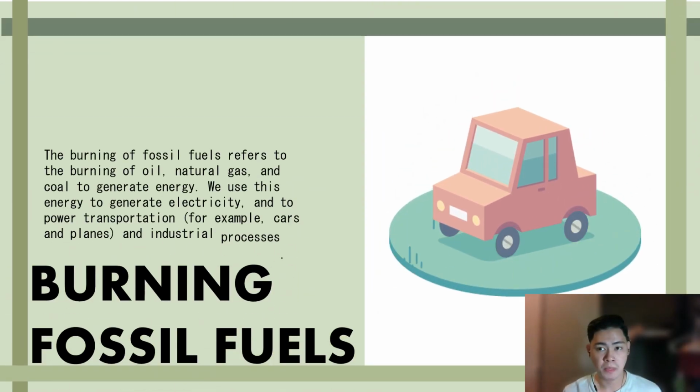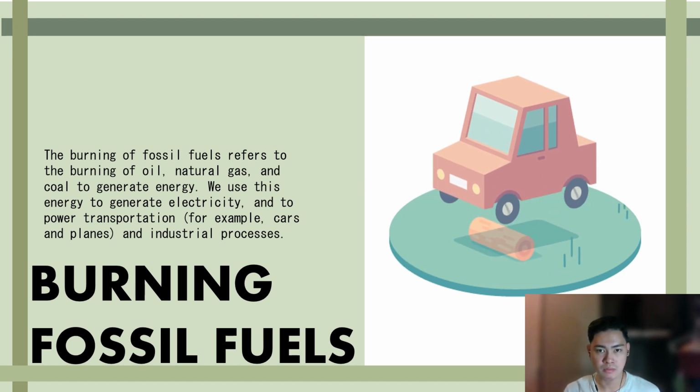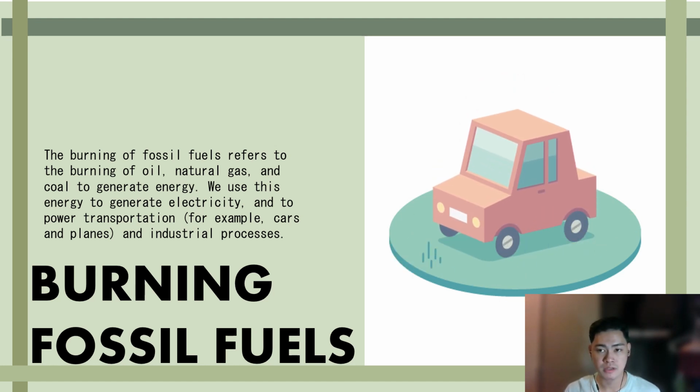So moving on, the burning of fossil fuels refers to the burning of oil, natural gas, and coal to generate energy. We use this energy to generate electricity and to power transportation, for example, cars and planes, and industrial processes. Fossil fuels form over millions of years from the burial of photosynthetic organisms, including plants on land, which primarily form coal, and plankton in the oceans, which primarily form oil and natural gas.